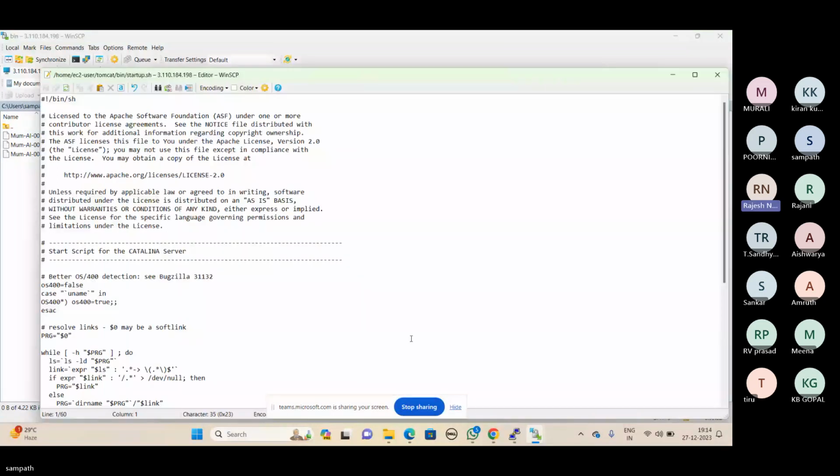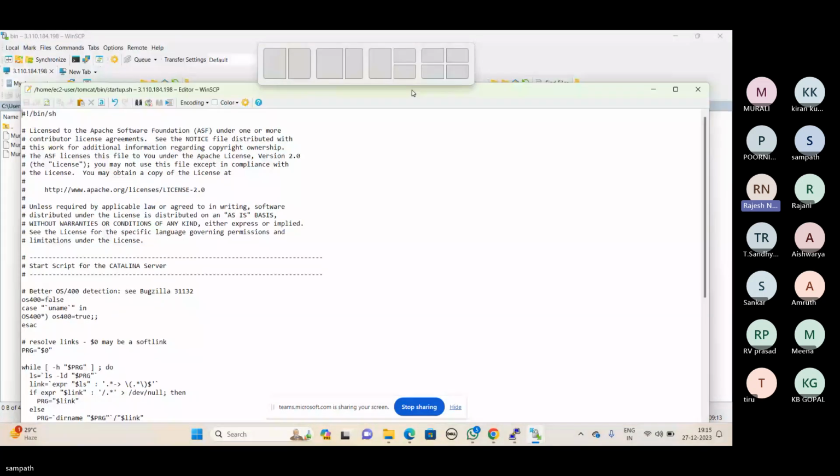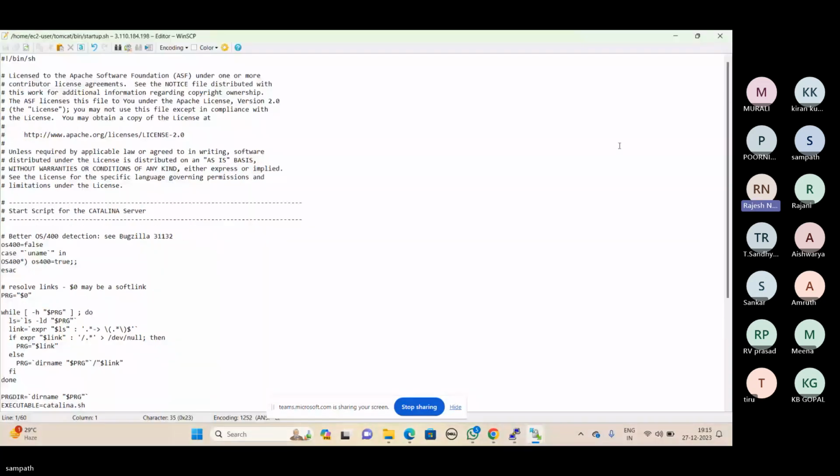Can you please right click and open? See, in that particular shell script, there is a lot of information they have written to start the Catalina server.